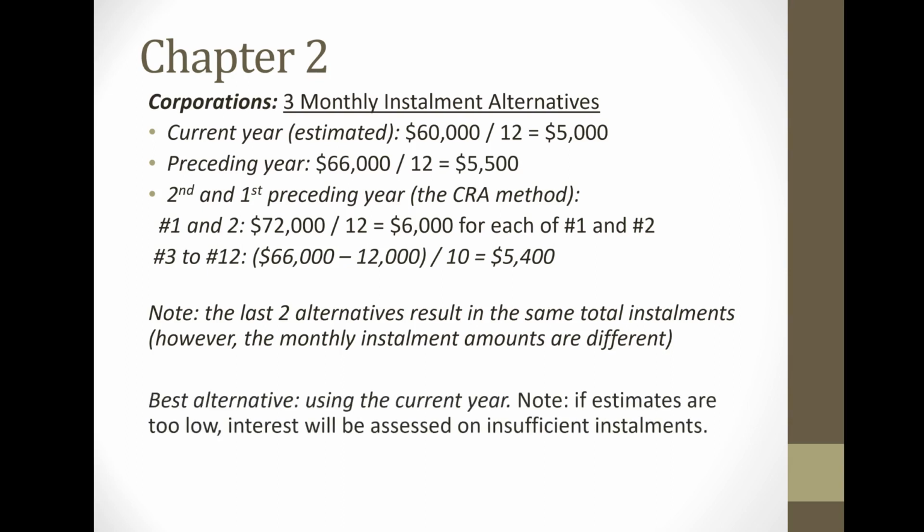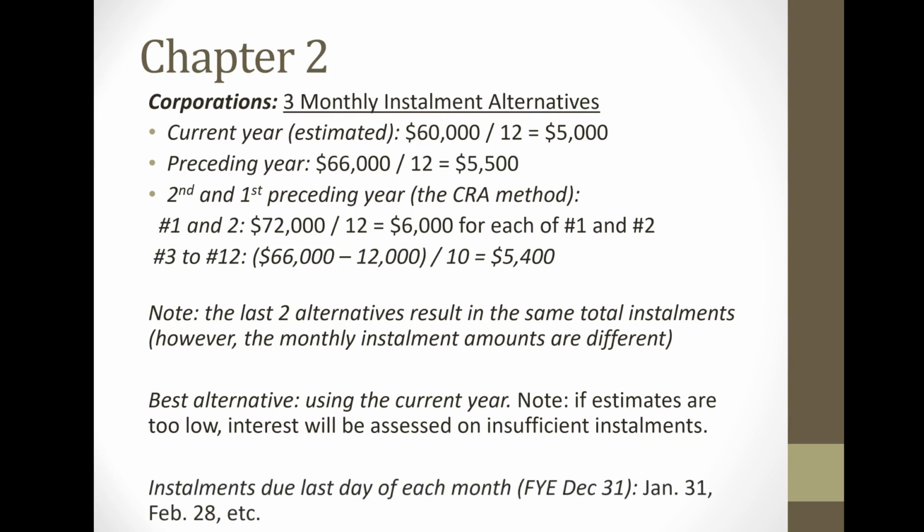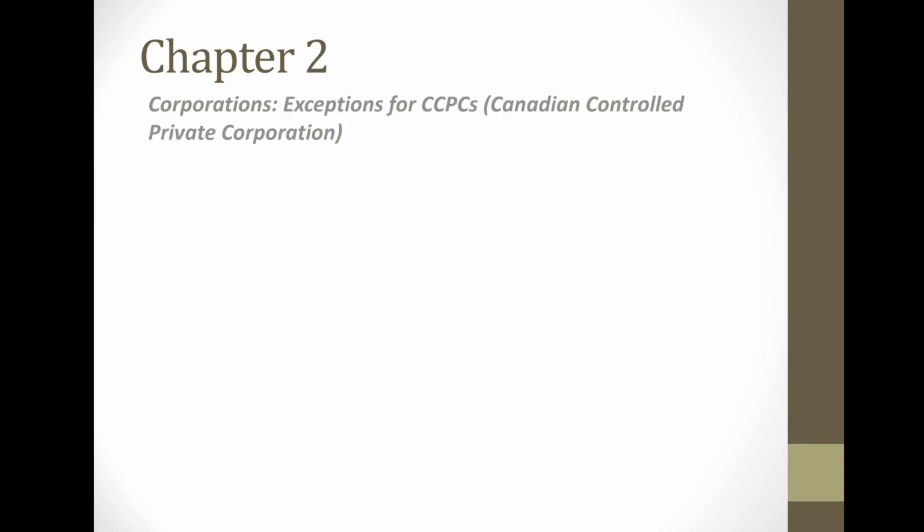Now, in this example, the best alternative for the corporate taxpayer would be the current year. The current year will result in the lowest amount of installments. Now, once again, because it's based on estimates, if the estimate is incorrect and too low, then the CRA may assess interest on insufficient installment payments. For installments, they're due the last day of each month. So once again, if a corporation has a fiscal year end of December 31st, then the current year installments are due January 31st, February 28th, etc. Let's move on to the next slide.